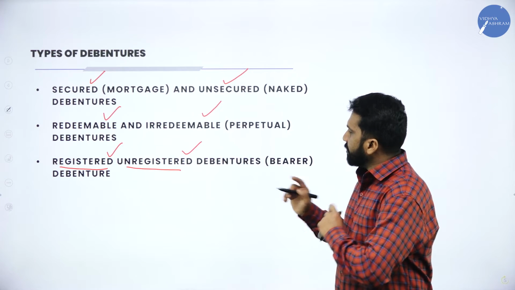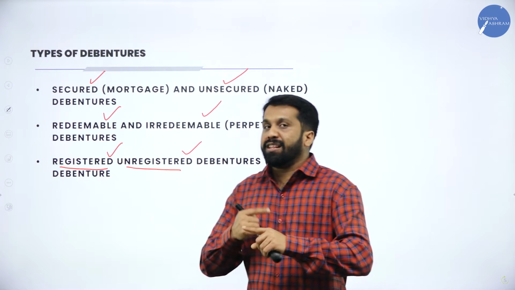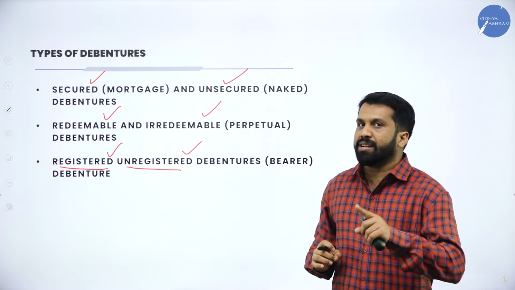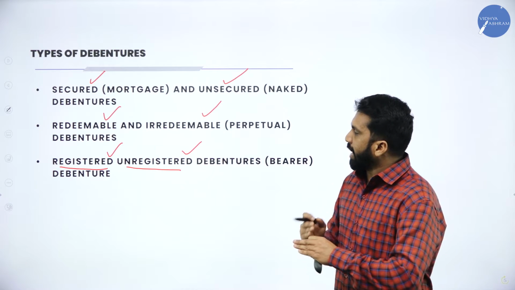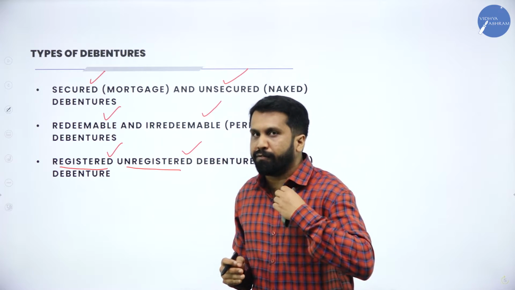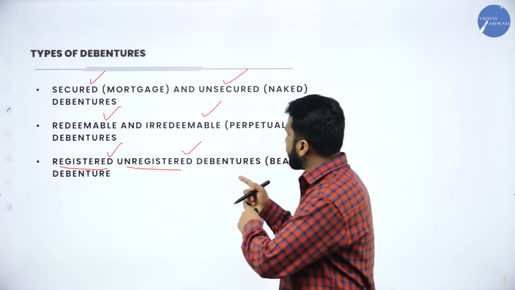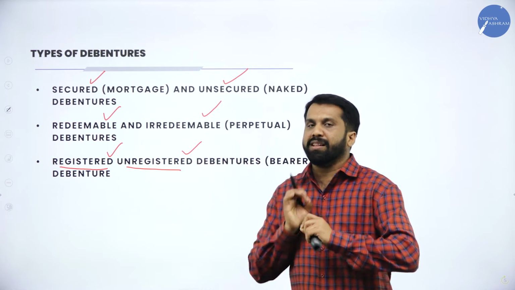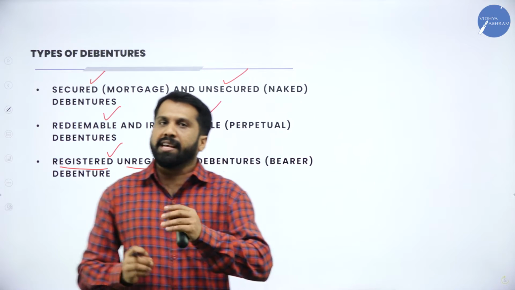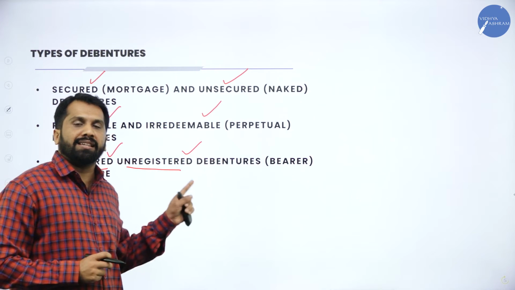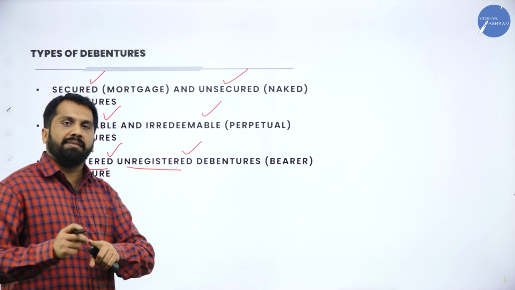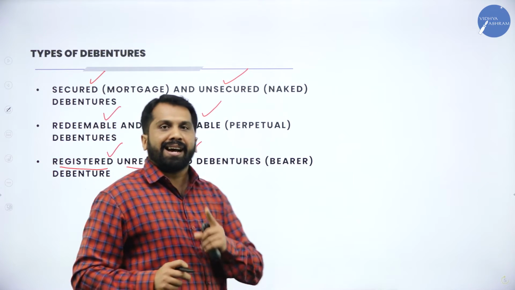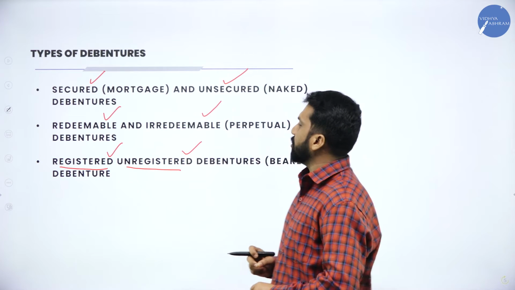Now, unregistered means which can be freely transferred. Your names are not registered in the register book, so it can be transferred to any number of persons. That we call unregistered. A simple example: if your name is registered in the book, then it is registered. If your name is not registered in the company's book, then it is called unregistered debentures.